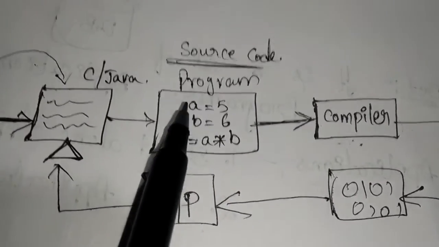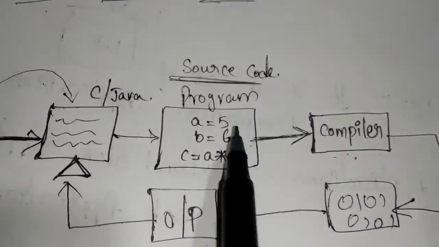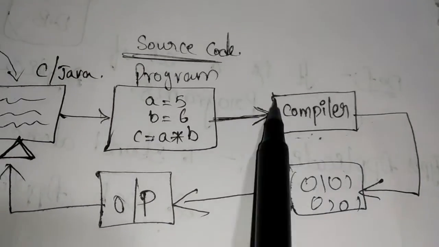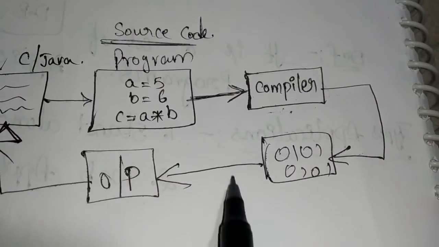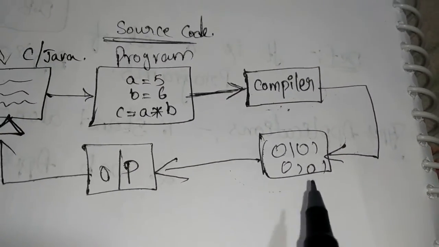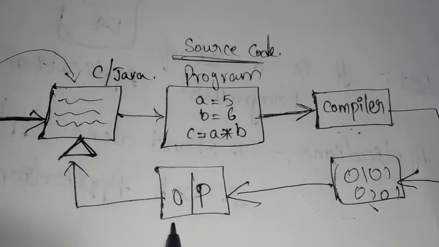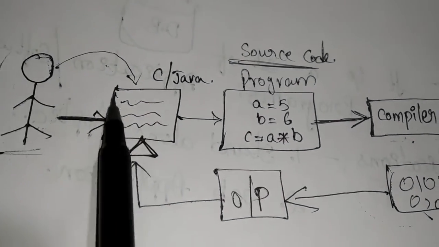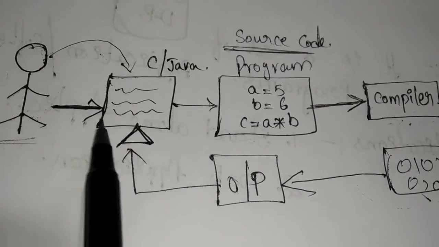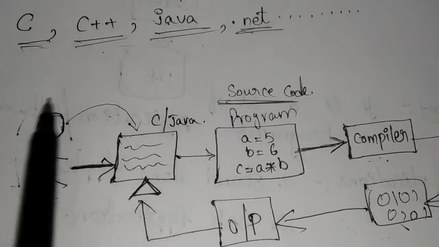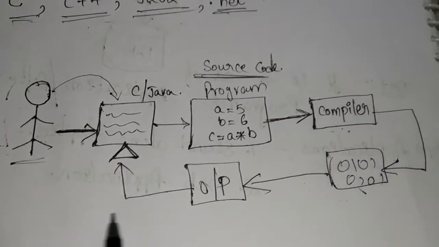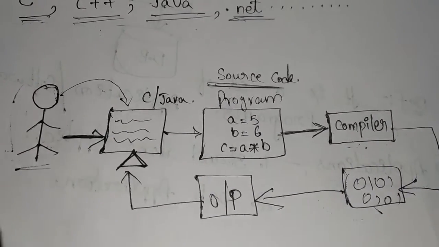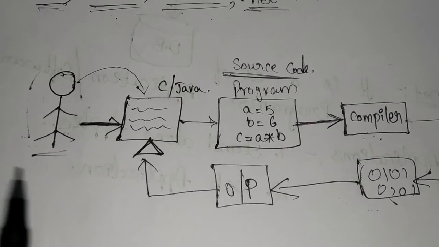So the source code or program is converted into binary code by using a compiler, and the binary code is processed and gives the output that is displayed on the monitor. This is the overall process done in the system whenever we write a program.